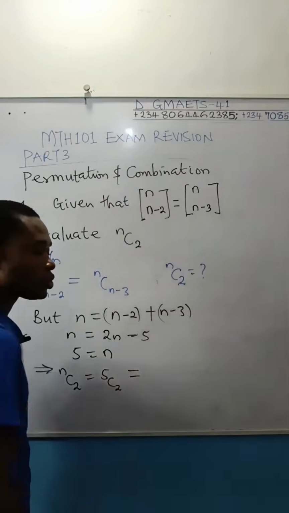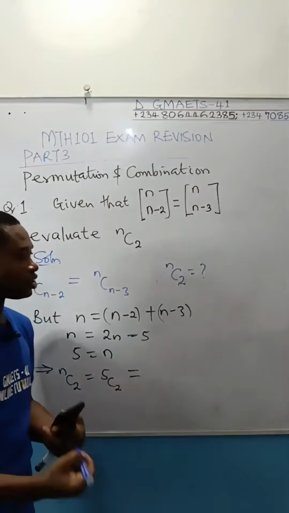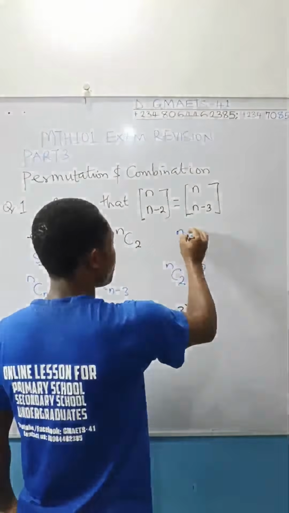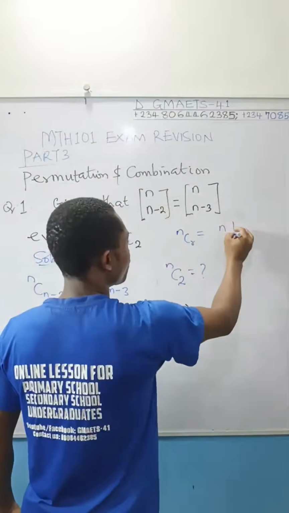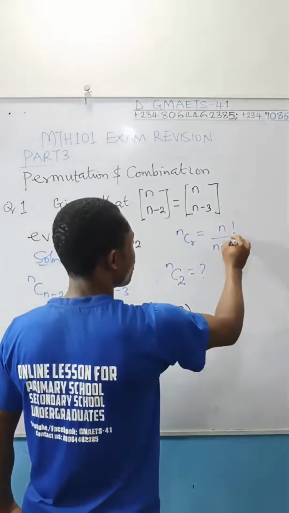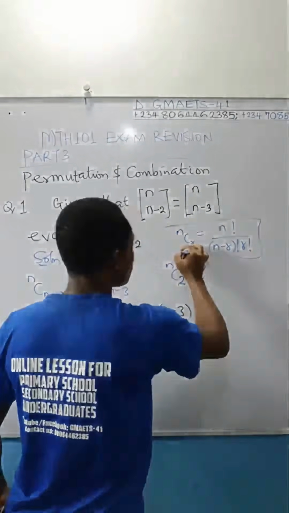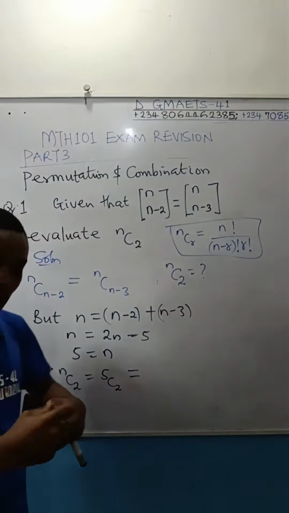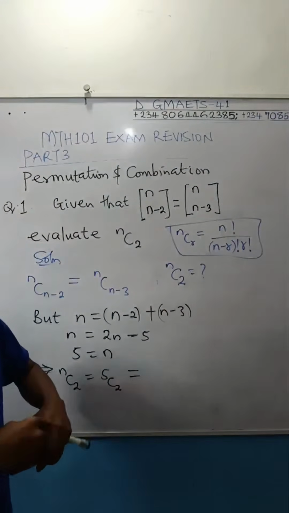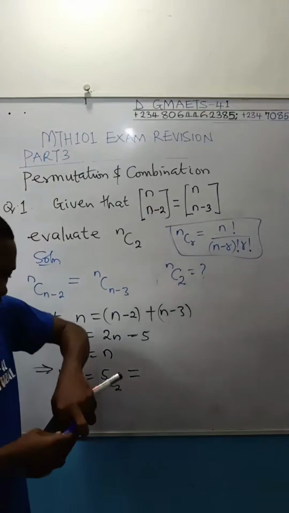All right, now that you have gotten the value of n, n combination 2 will now be equal to 5 combination 2, and that is equal to, what is the formula for combination? Just as a reminder, n combination r is equal to n factorial divided by n minus r factorial multiplied by r factorial. This is the combination formula. Are you following?